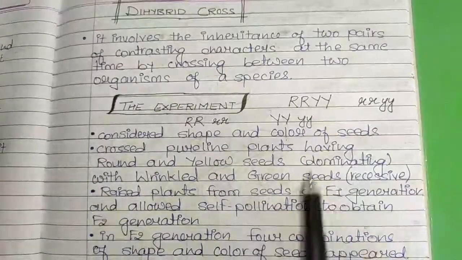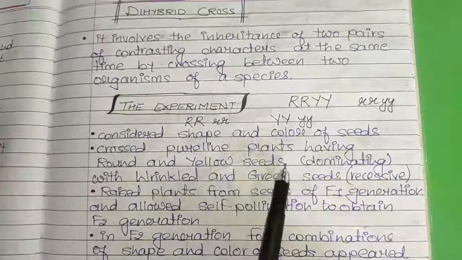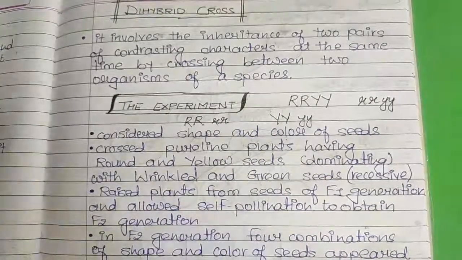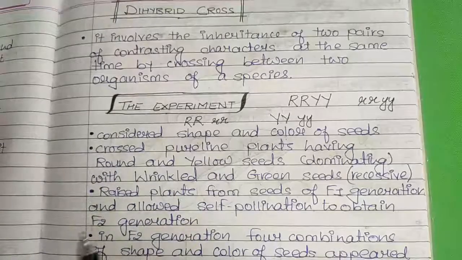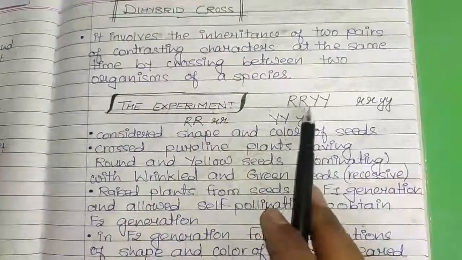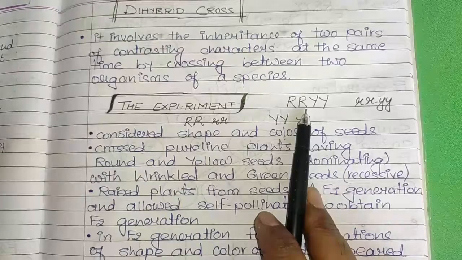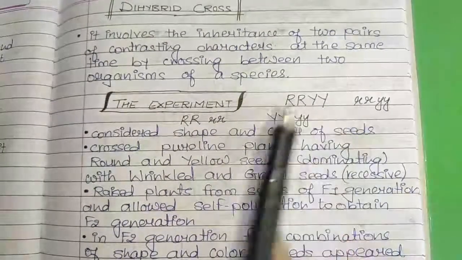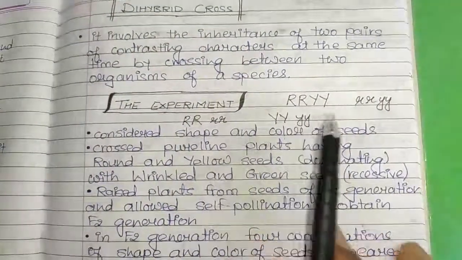Clear? When he crossed both of them, then in the first generation, as we have already studied in the monohybrid cross, only the dominating characters get expressed. So the obvious thing is that in the first generation we get hybrids but with the dominating phenomenon.